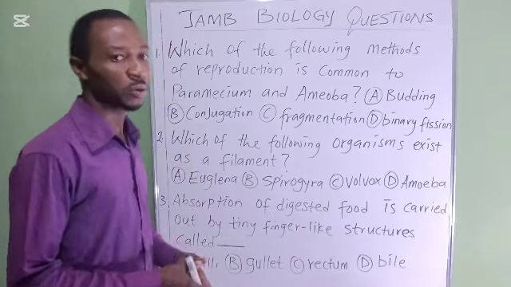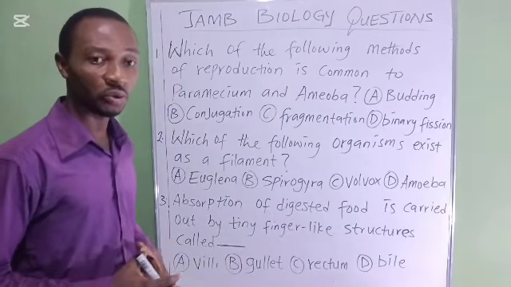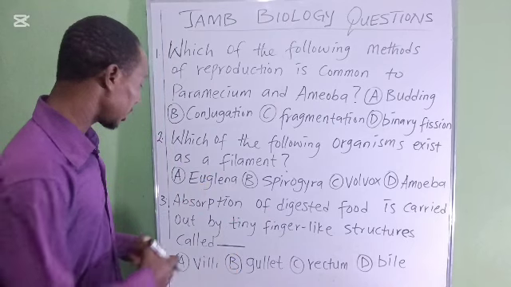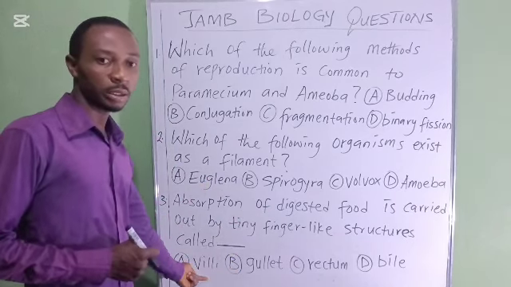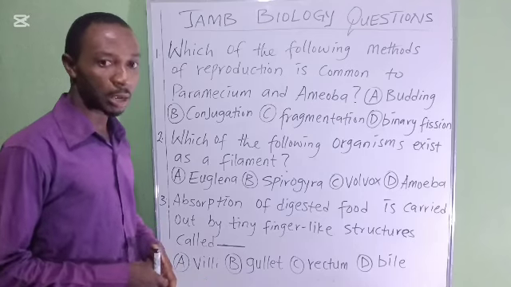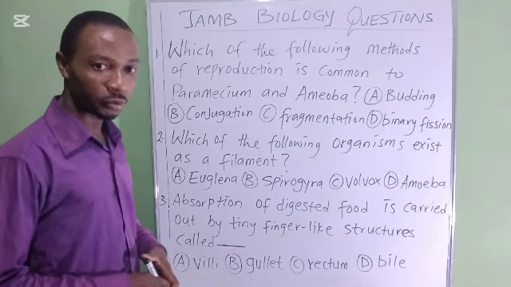Then bile is produced in the liver and is used for digestion of fat. So from the question, the answer is villi. Villi are the finger-like structures that absorb digested food.